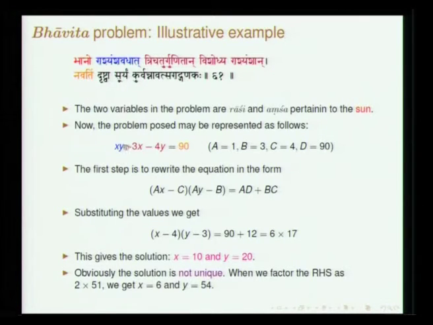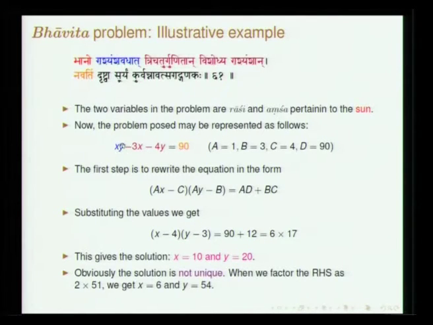Rashyamsha vadhat, so xy, take the product. Trichatur gunitan vishodhya rashyamsan: trichatuhu, 3 and 4, gunitan, multiplied. One is rashi, the other is amsha. Vishodhya, having subtracted, navatim, this is equal to 90.